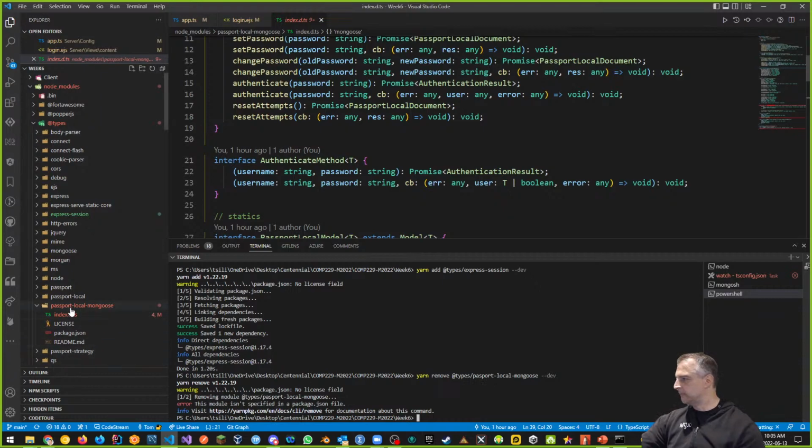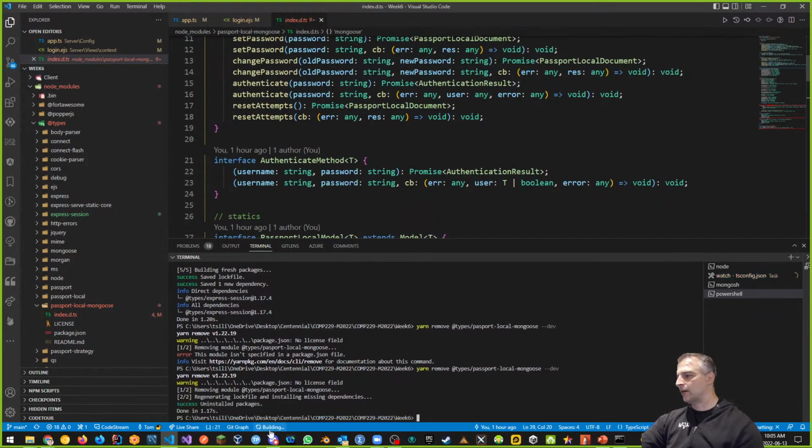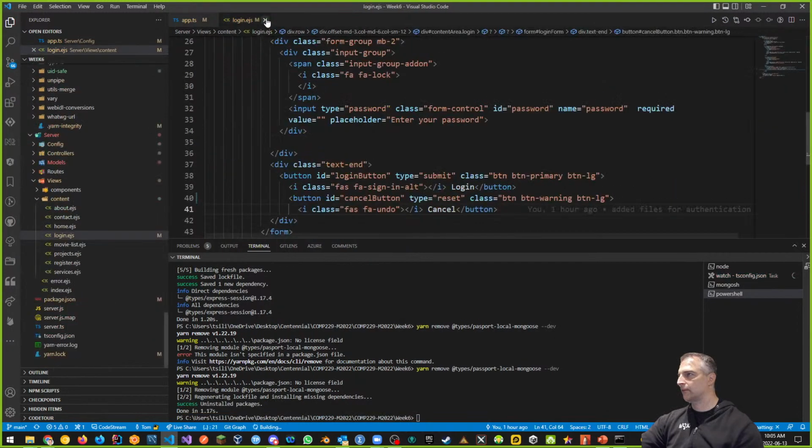Did we not include that? The spelling of the passport. I'll be okay. Thank you for that. Passport local mongoose. So this is where we can remove it, right? So just to give us a sense of that.